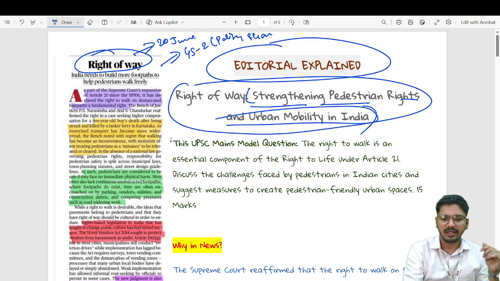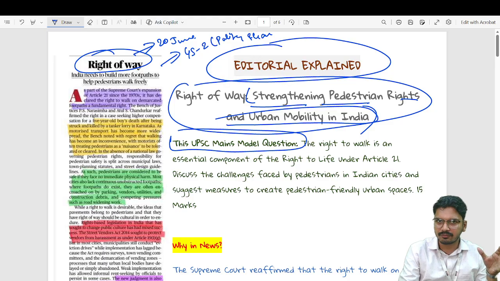Next, if a question from this article has to appear, how can I have a perception about it? The model question is in front of you. The right to walk is an essential component of right to life under Article 21.